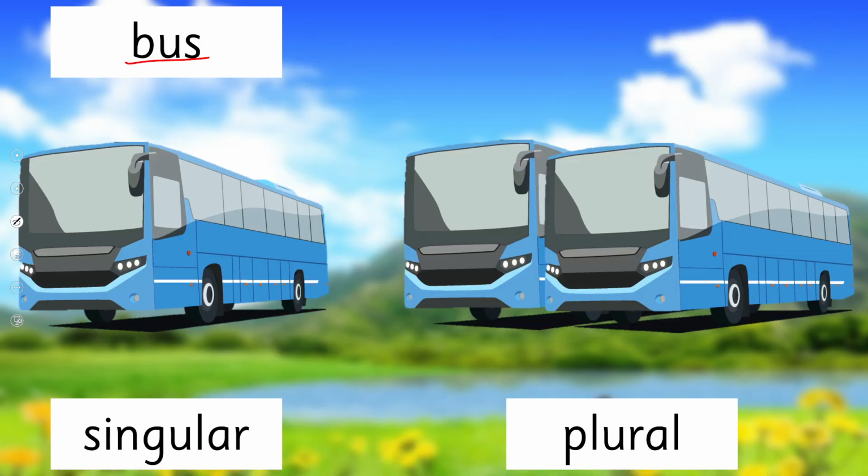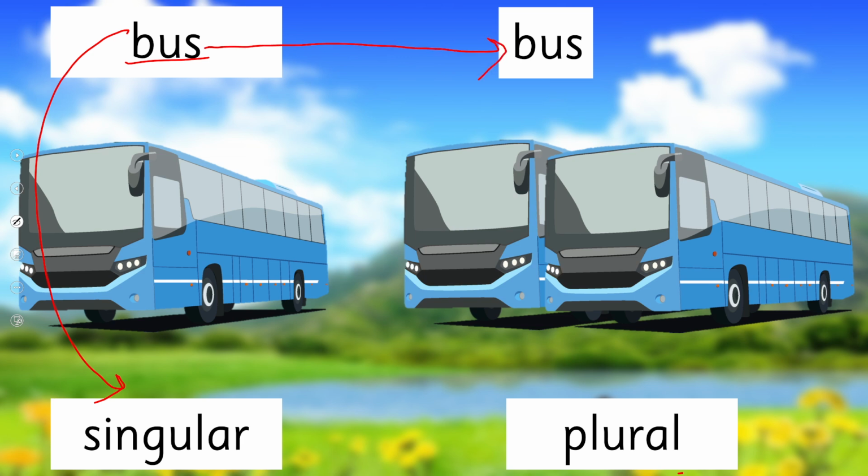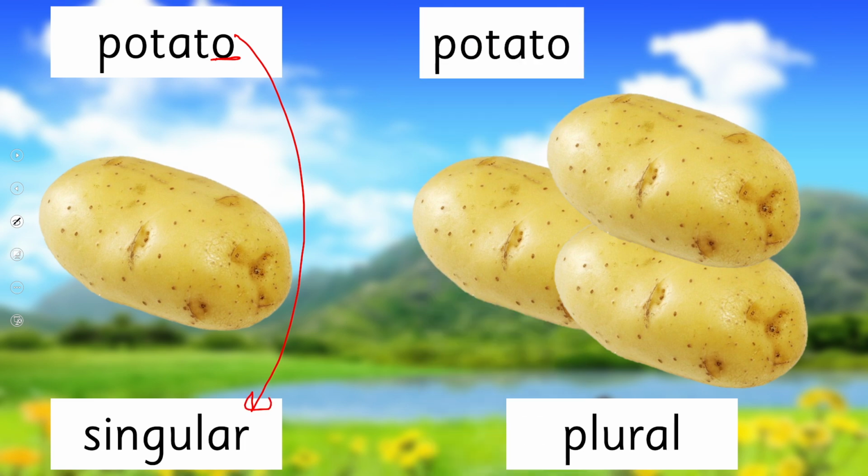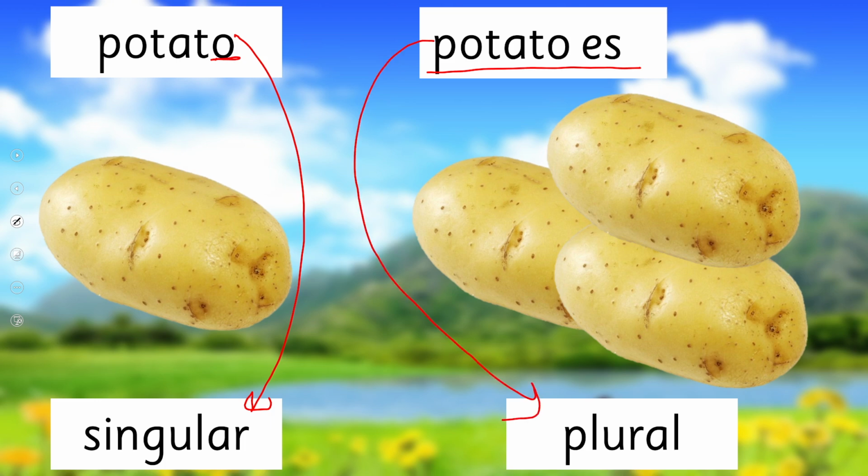Now we know bus is a singular naming word, it is referring to one thing, and if it's more than one, it's plural. And how do we write it? We write the same singular noun and we add es. It becomes buses, and now we know the rule because it's ending on s, so we have to add es, right? The next example is potato. It's ending on o, it's referring to one, that's why it's singular. So when it's plural, we will add es. It becomes plural. Potato means one, potatoes mean more than one, right?